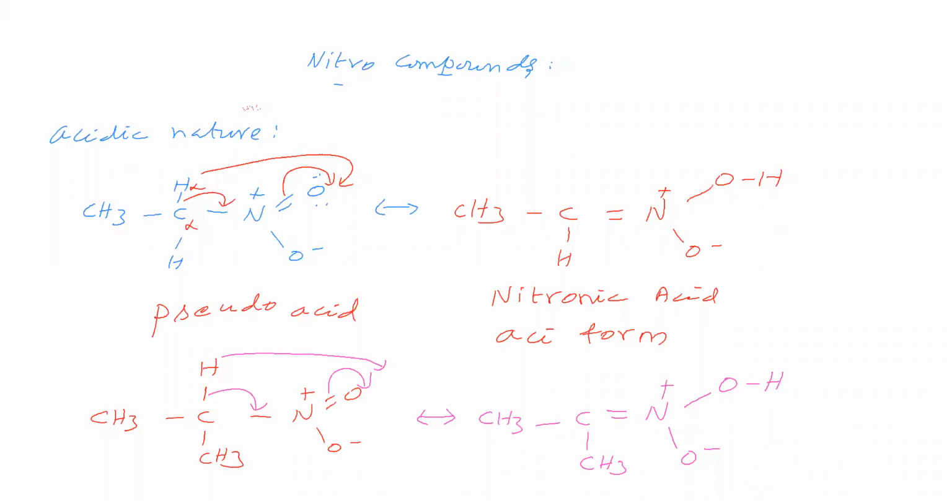Next compound we will take: CH3, C, CH3, with NO2. Now, can it act as a pseudo acid or not?